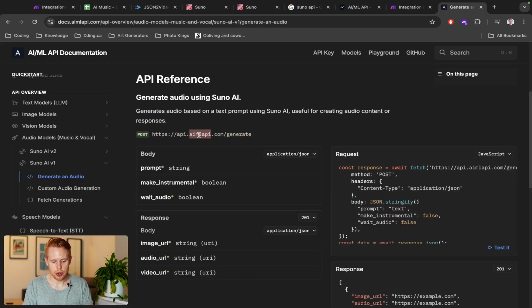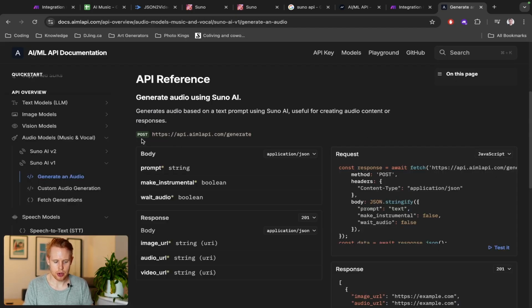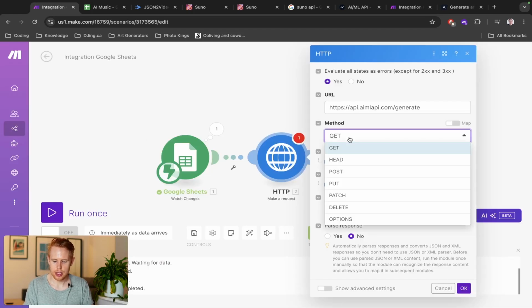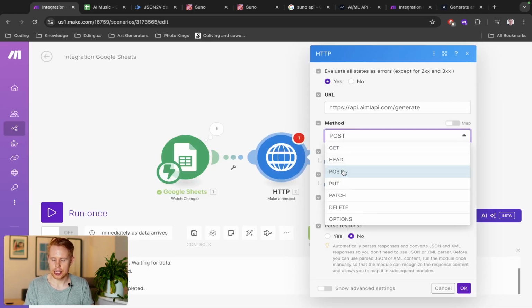So we want to copy and paste this URL in the URL field. And it also said POST here, right? Which is the method. So we can change the method to POST. What this means is, it's software jargon for how you want to formulate a request. A GET request is when you receive information back. So after the POST request, we're going to have to GET the audio file that we created, right? So GET will be grabbing that audio file, but posting is like, think about a postman. It's like sending things somewhere, right?